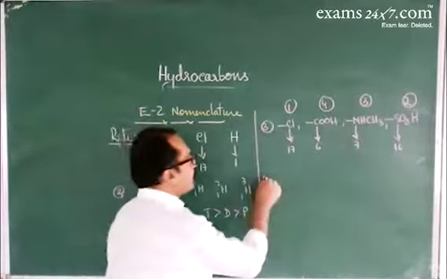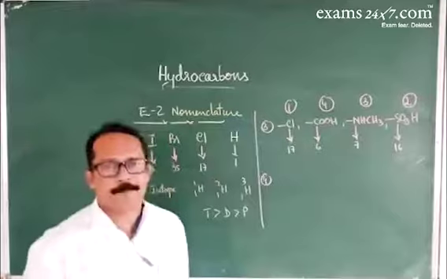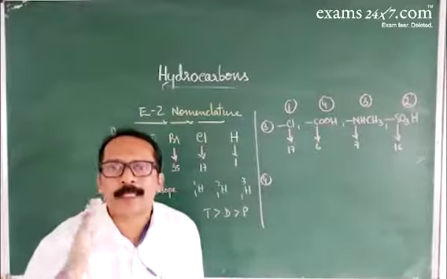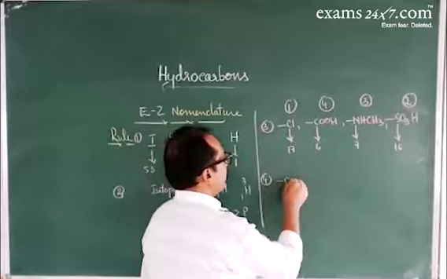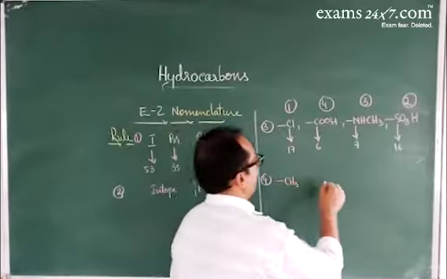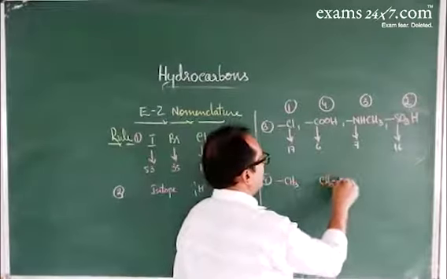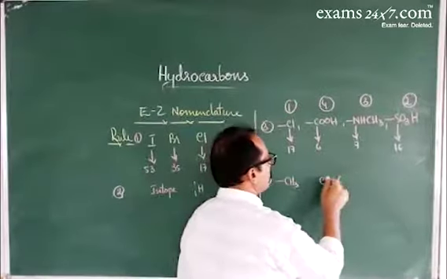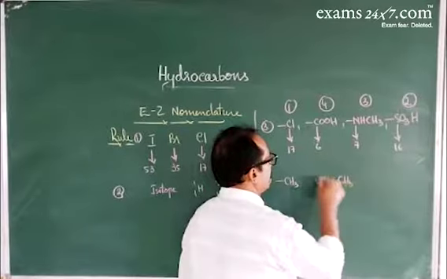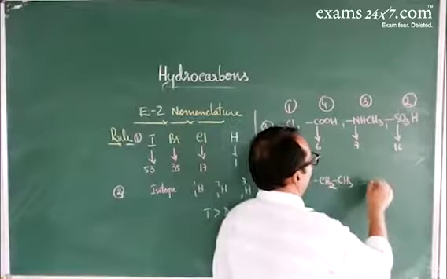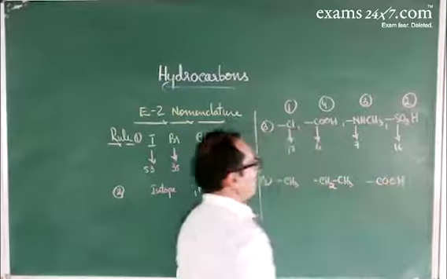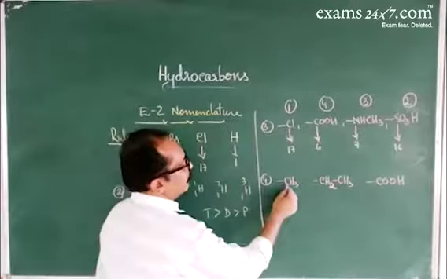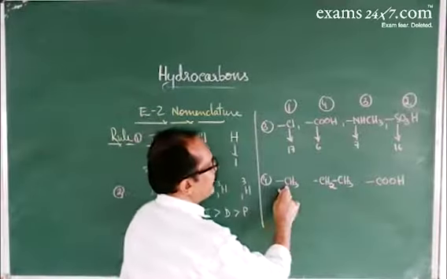And if the group contains a chain where the first atoms are the same, then we have to consider the second atoms. For example, CH3, then CH3, CH2, then carboxyl group, COOH. Look here. Here, the first atom is carbon.